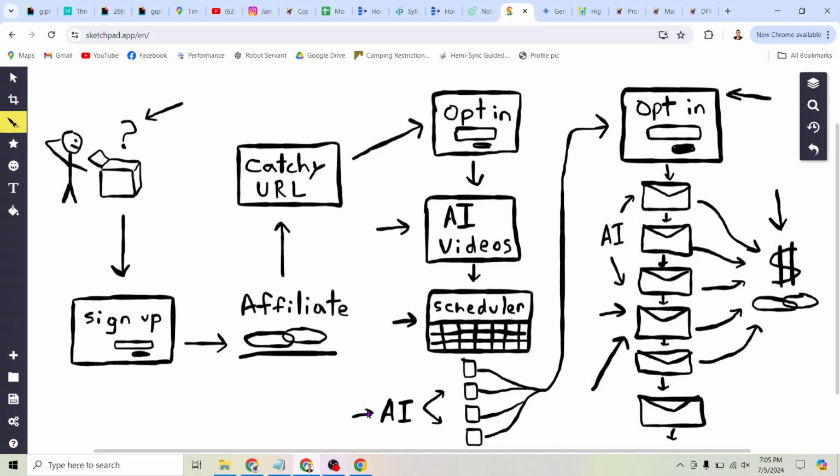So this is AI content that, if you use the tool automatereels.com, is getting posted automatically to multiple different accounts every day. So people are seeing these videos. When they see the video, they come here and they opt in.